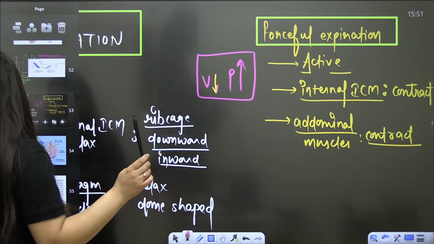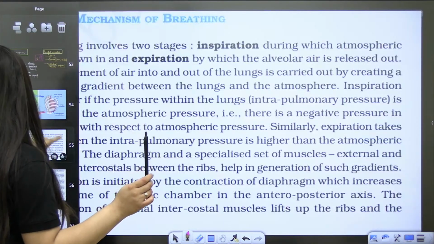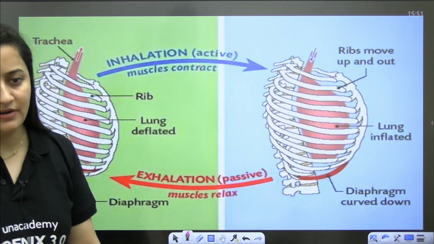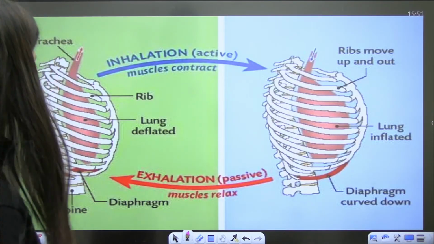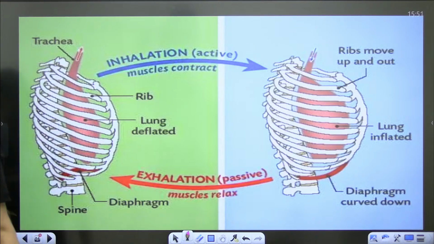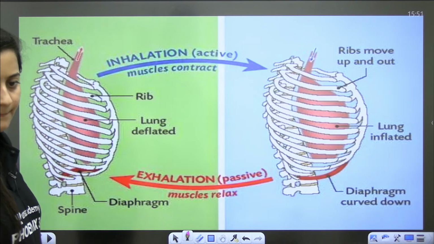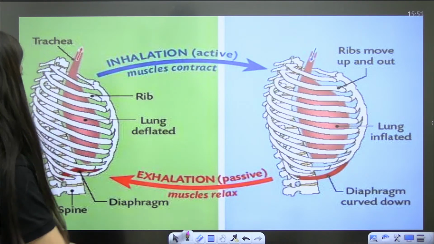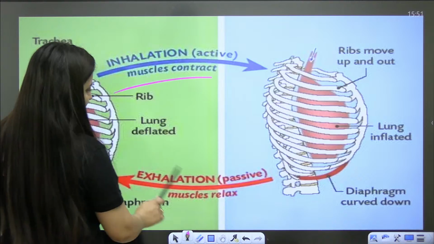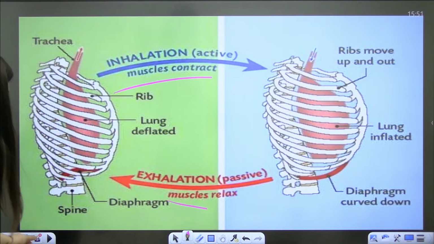Understood? So one more thing is there, bache. So see, firstly look at this diagram, then we will revise it from NCERT. Right, we will revise it from NCERT. Okay, so can you see that inhalation, muscles contract, exhalation, muscles relax, it is passive.